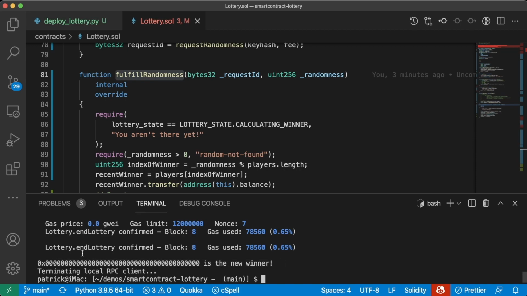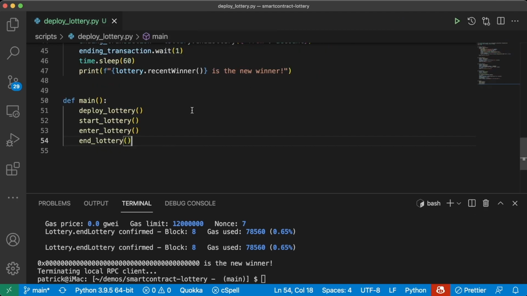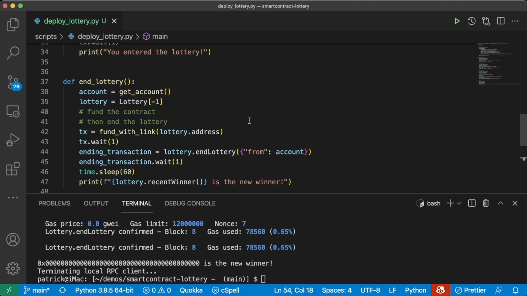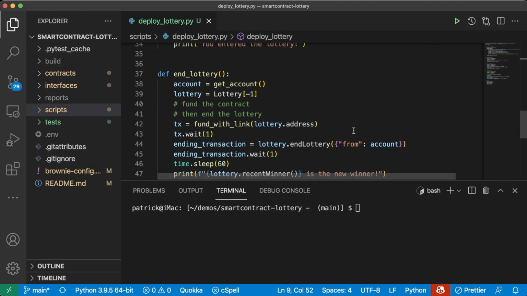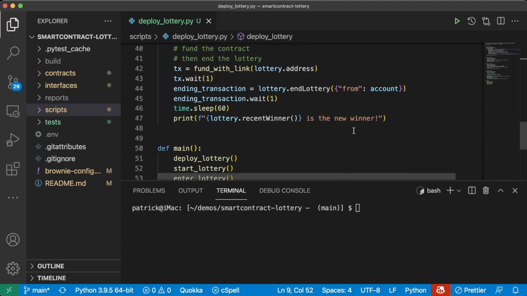Of course, this means that the Chainlink node actually didn't respond because there is no Chainlink node on our local Ganache. For our testing purposes, we're going to figure out how to get around that and deal with that. Awesome. It looks like we have everything set up to be successful in our lottery here. But we want to do our due diligence.